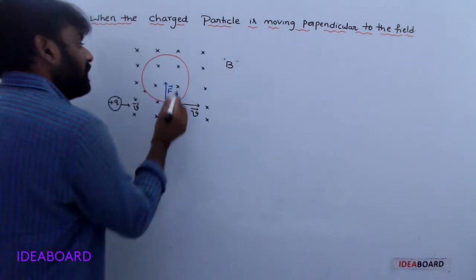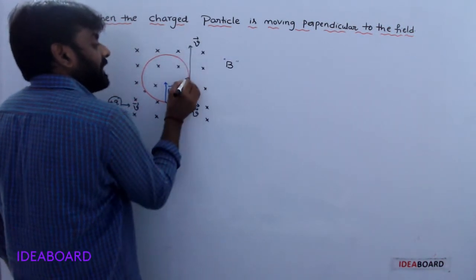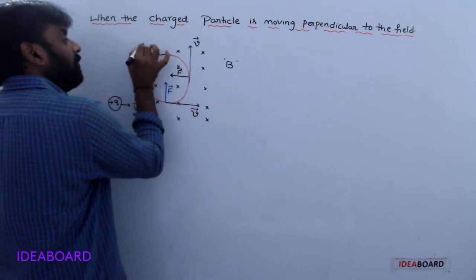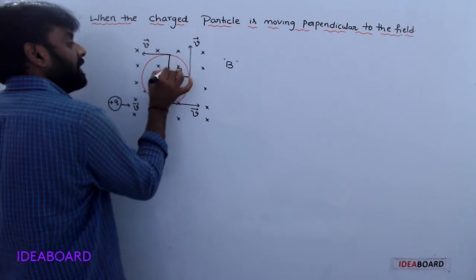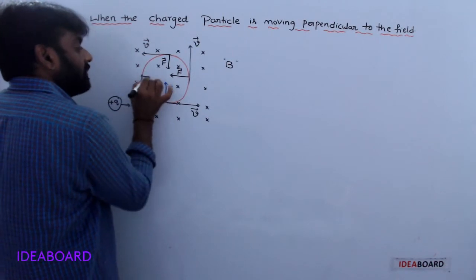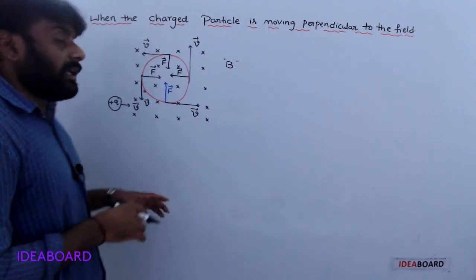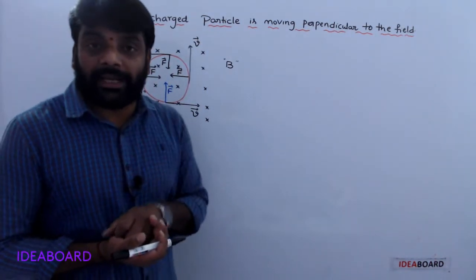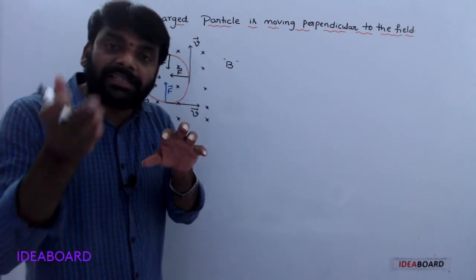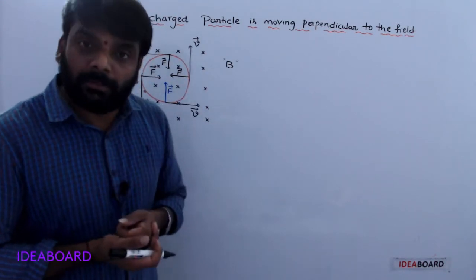Because of Fleming's left hand rule, with the field direction and the charged particle velocity direction, the thumb represents the force. This one is the velocity direction, and this is the force direction, towards the center. Understood? If the charged particle enters a uniform magnetic field perpendicularly, the path of the charged particle is a circular path.